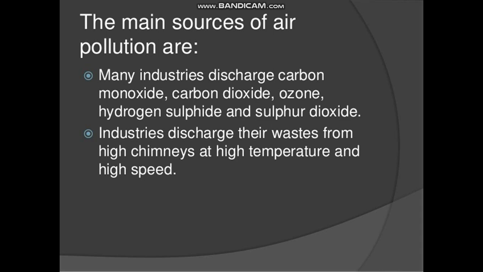Out of these, sulfur dioxide and nitrogen dioxide are even more harmful for human beings, as many industries discharge these gases and waste from chimneys at high temperature and high speed. All these just pollute the air.